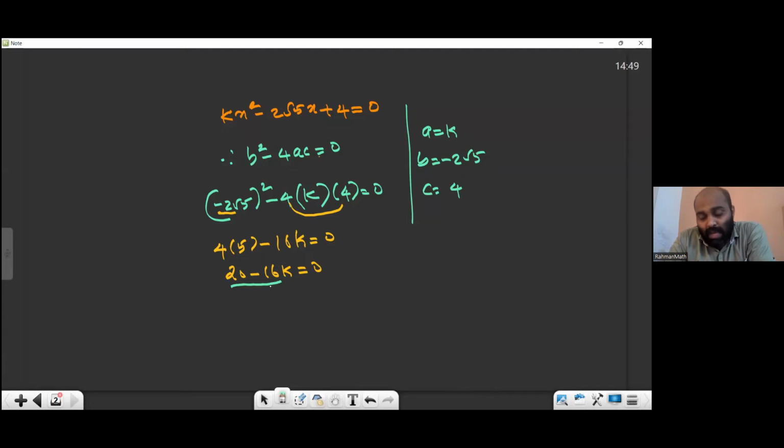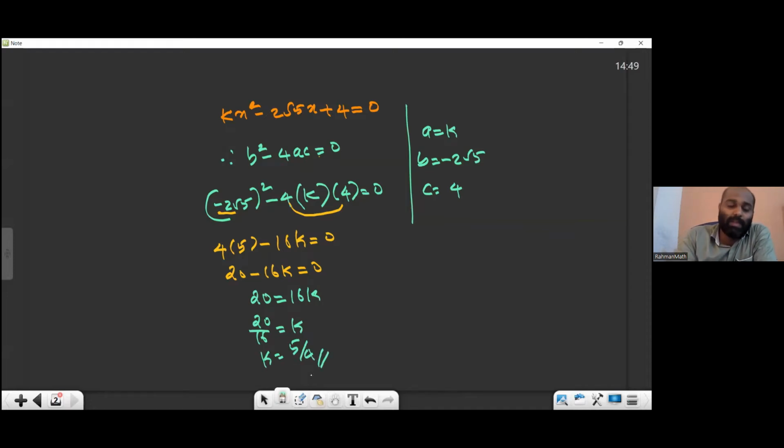It is not allowed because that is already connected with the k. So don't subtract and by mistake don't write 4k. Be careful about that. So it will be 20 equal to 16k. 16 you can bring down, equal to k. So k equal to, you can reduce, 5 by 4 is the answer. K equal to 5 by 4.